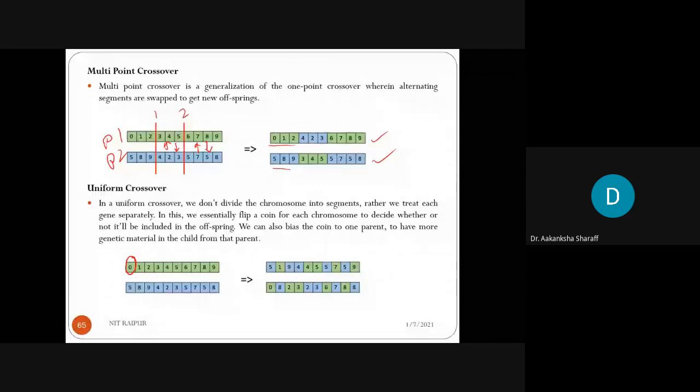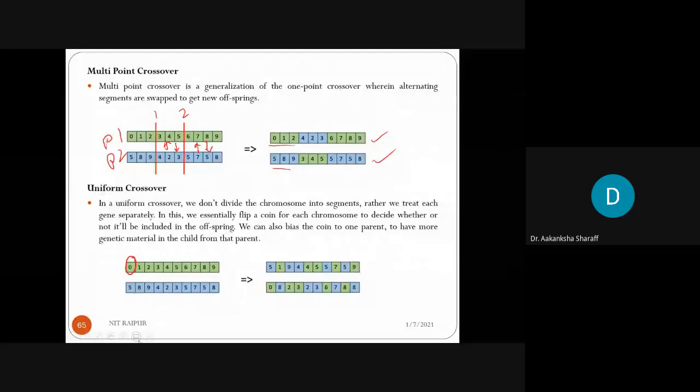In this, we essentially flip a coin for each gene to decide whether or not it will be included in the offspring. We can also bias the coin to one parent to have more genetic material in the child from that parent. Now here you can see how we have flipped it.